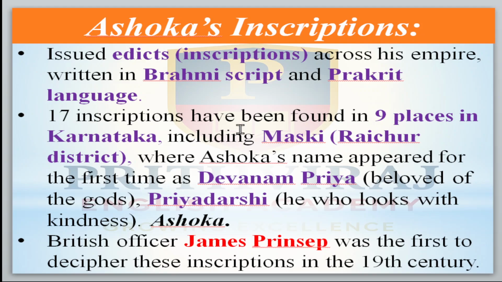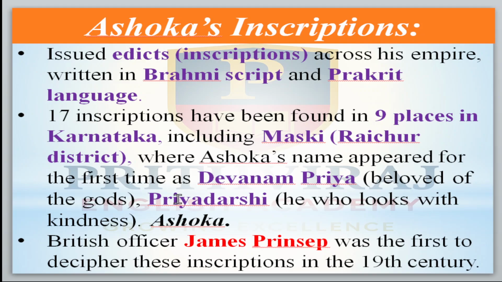Okay, 17 inscriptions have been found in 9 places in Karnataka also. 17 inscriptions are available in our Karnataka in 9 different places, including Maski in Raichur district. Over there we have his inscription. And in the Maski inscription we came to know Ashoka's name for the first time as Devanama Priya, means beloved of gods. Priyadarshi, he who looks with kindness. Ashoka.